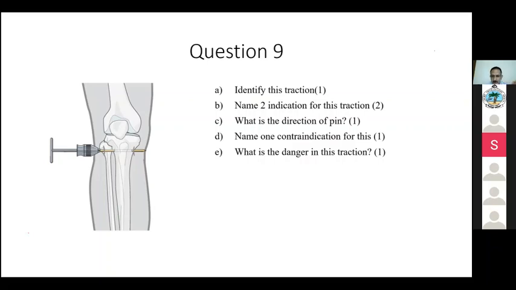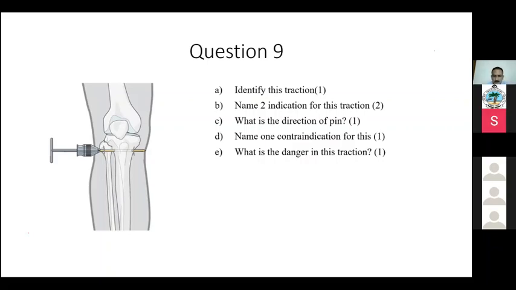Dunlop traction is upper limb skeletal traction. In a supracondylar fracture, you put a pin in the olecranon. So where do you put it from, the medial side or the lateral side? Medial to lateral. Exactly. That's what I want to tell you.